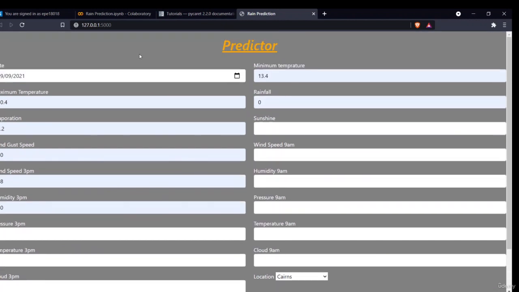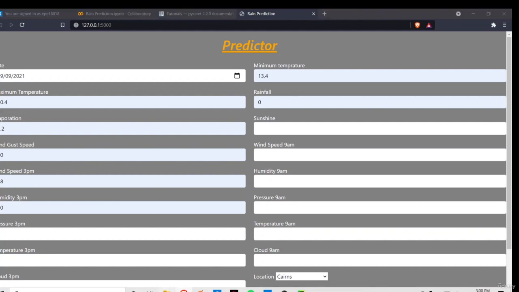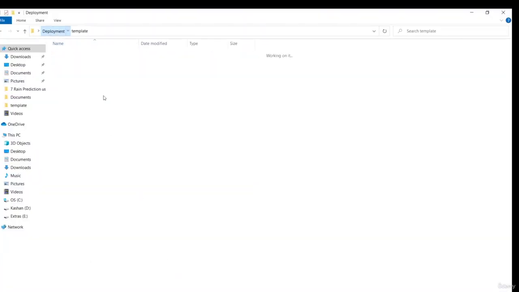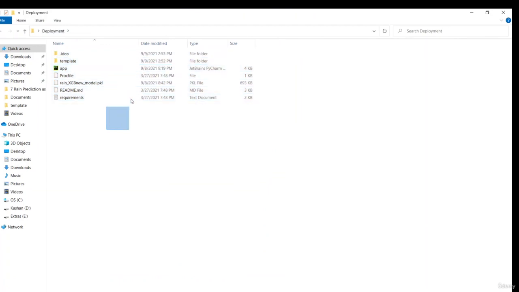But this is given on my local environment. If I want to deploy it in a more global environment, I want a URL. So I'll be needing the Heroku platform service for that. For that, you have to upload all of these files into your GitHub folder. Make a GitHub account, upload these files in a repository, and then you have to deploy your model using Heroku. I'll be showing you how you can do that in the next section.